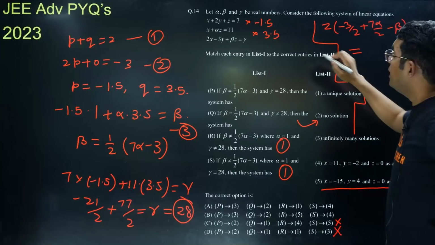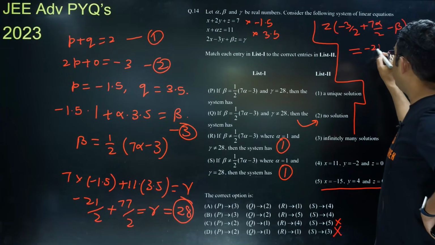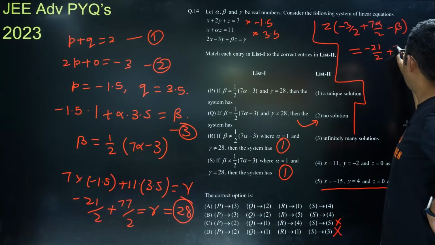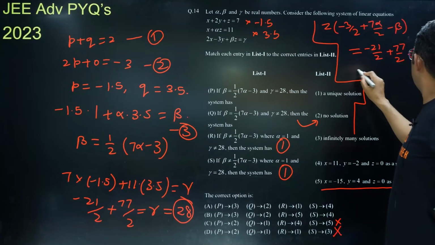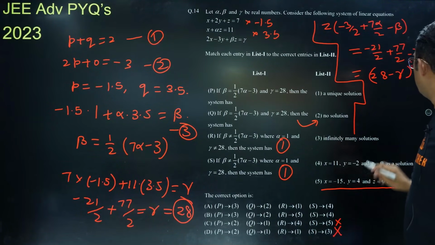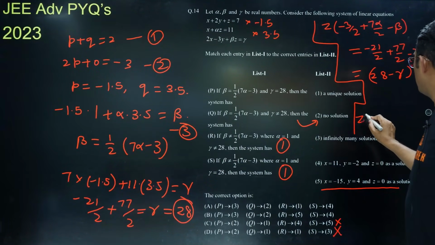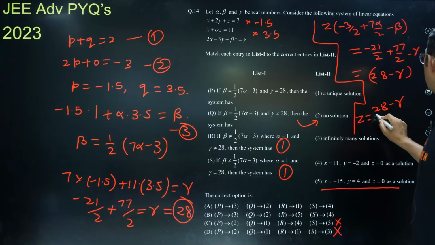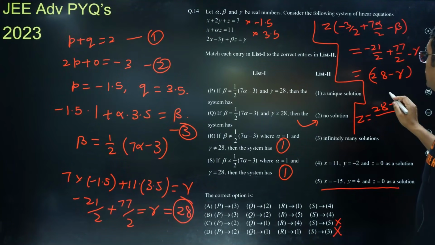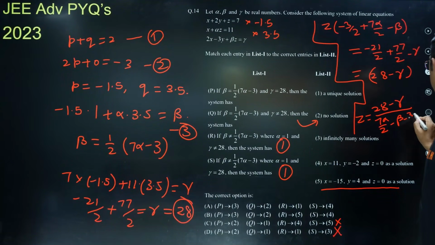And on the right hand side, it will become equal to, I think, minus 21 by 2 plus 77 by 2 minus gamma, and that is coming out to be 28 minus gamma. Okay, so for this part of R, I think your Z should be equal to 28 minus gamma upon, this will be 7 alpha by 2 minus beta minus 3 by 2.